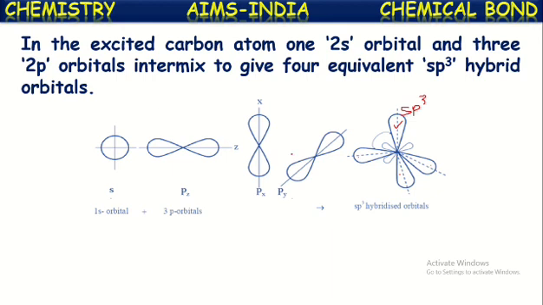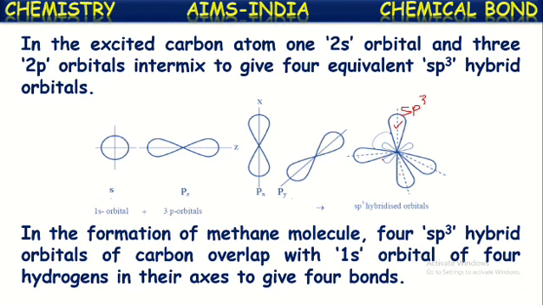We can understand here that the number of atomic orbitals participating in the hybridization equals the number of equal energetic hybridized orbitals formed. See here, one s orbital and three p orbitals are intermixed. Totally four orbitals are intermixed and hence result in the formation of four hybridized orbitals. So in the formation of the methane molecule, four sp3 hybridized orbitals of carbon overlap with the s orbitals of four hydrogen atoms along their axis to form four sigma bonds.